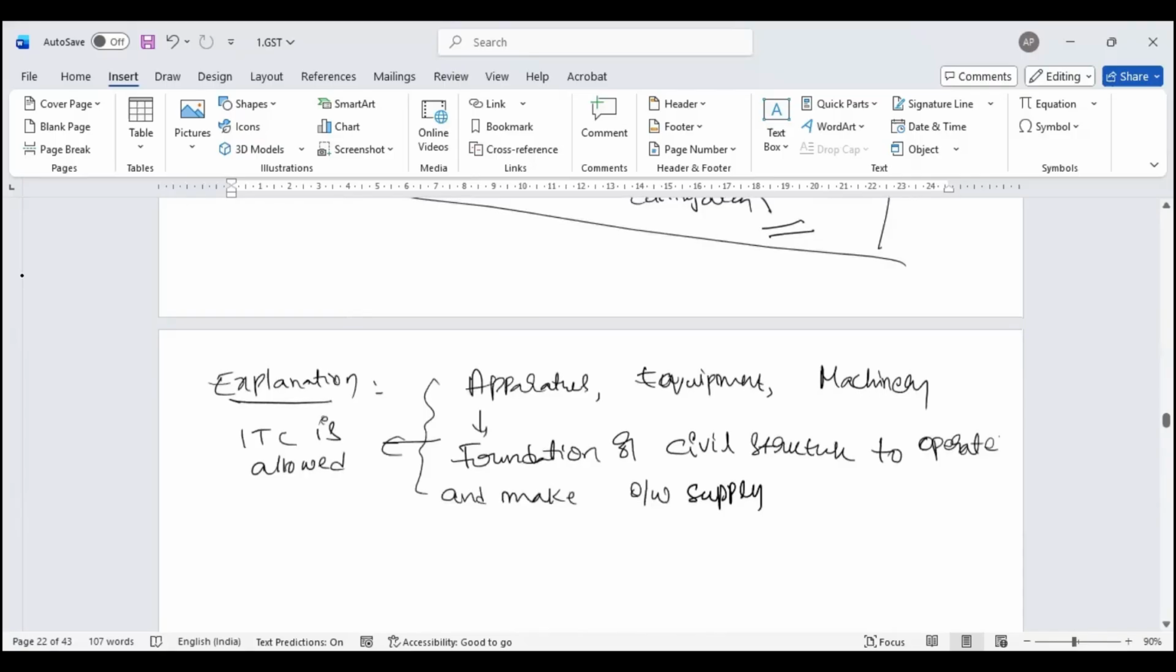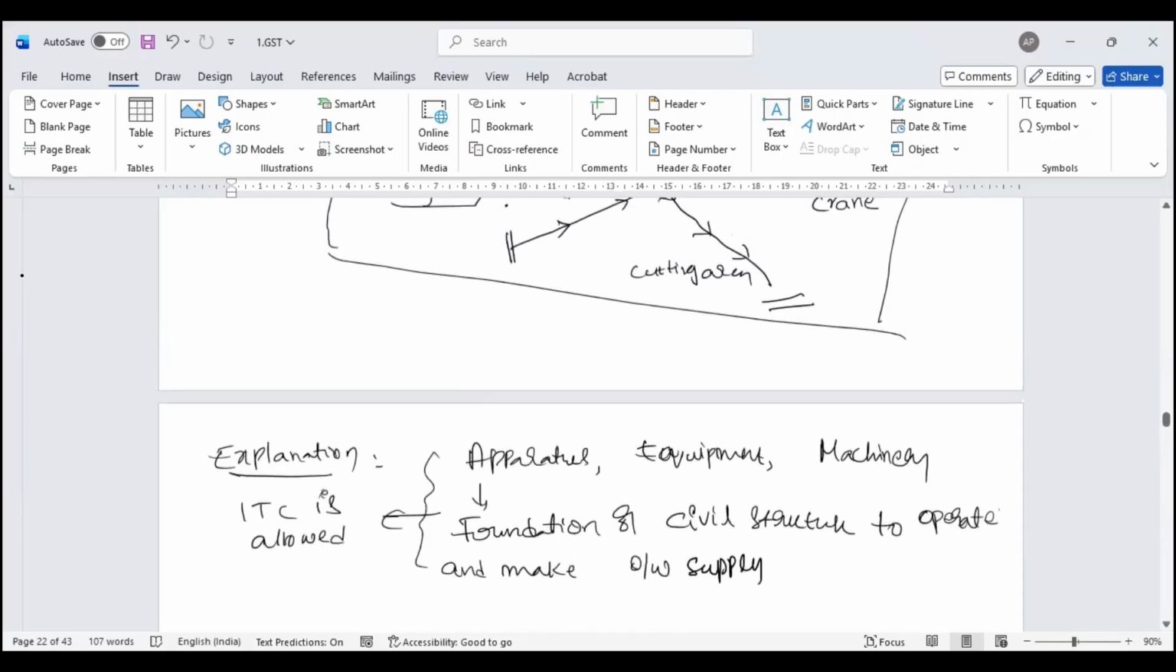Now, in general, they say that whatever machinery, keep in mind AEM: apparatus, equipment, machinery. Any apparatus, equipment, machinery requires a foundation. Sir, how do I operate without a foundation? I cannot operate without a civil structure. Like we call the wobbling effect. If it is not permanently fastened, it falls on an employee. It is incapable of operation.